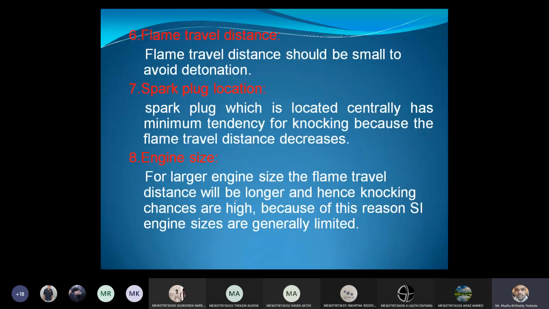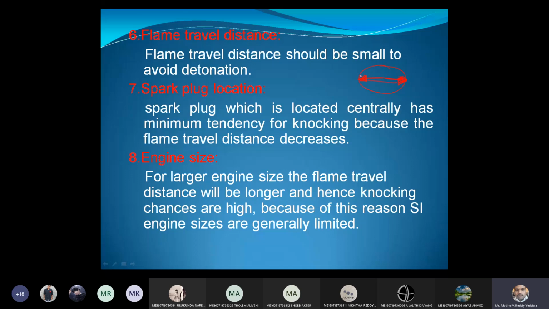And flame travel distance. The flame travel distance should be as low as possible. This means we need to design the combustion chamber in such a way that the distance of flame travel is as low as possible. Therefore, the combustion can complete in less time.